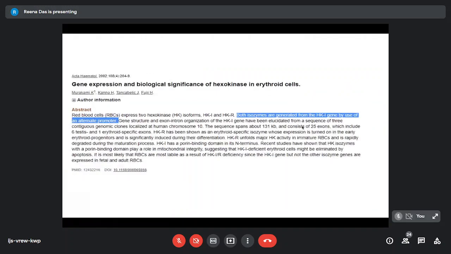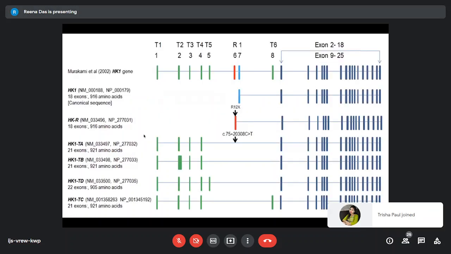So when we studied this further, we found that there are various isoforms of this hexokinase, and the isoform which is the R variant is very specific for the RBCs, and there's an alternate promoter which is important to identify the various isoforms.